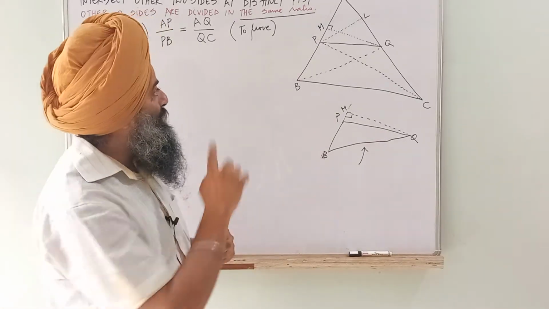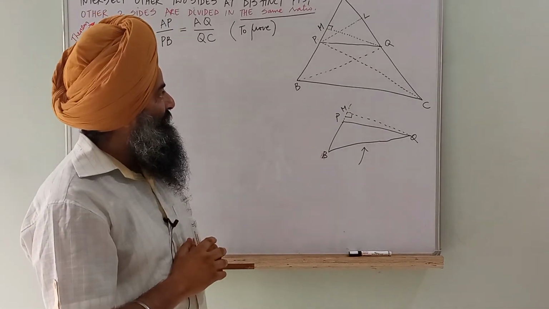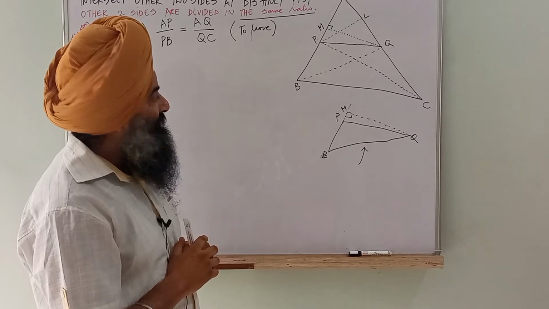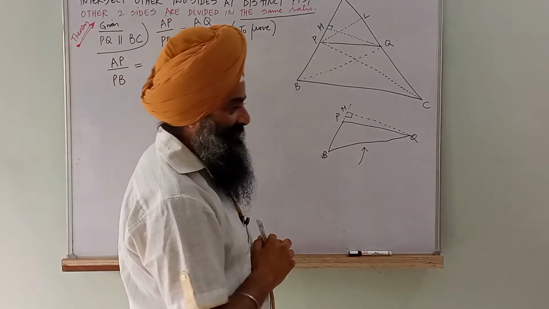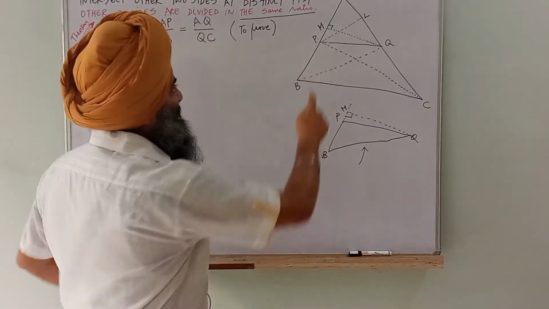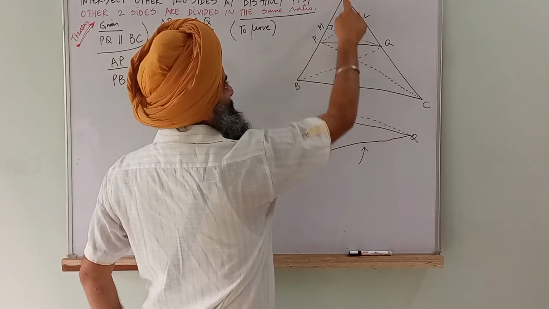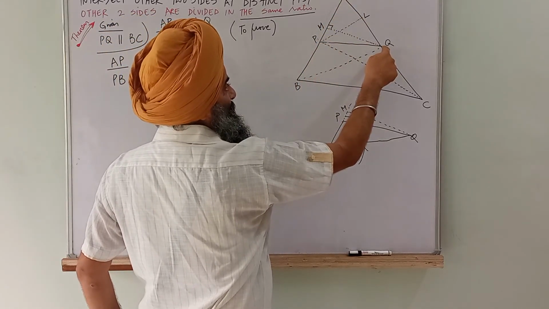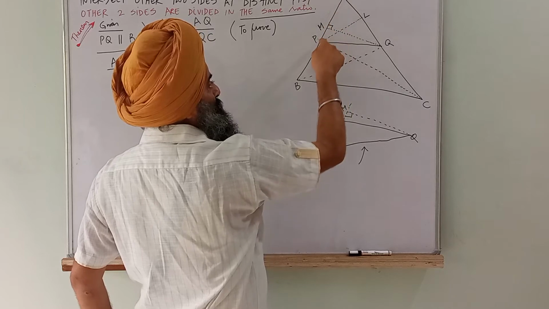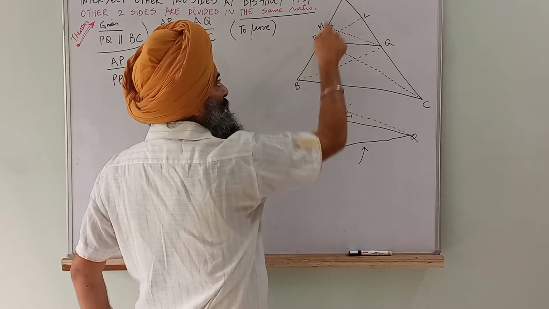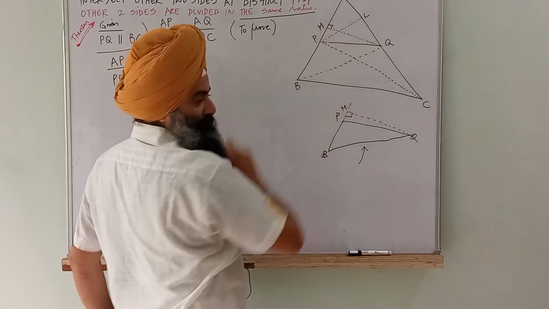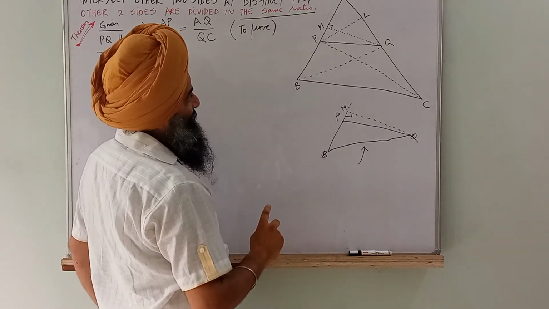APQ and QMB. Wrong. Anybody else? The first triangle is APQ. See, height of APQ on AP is QM. Triangle QPC?